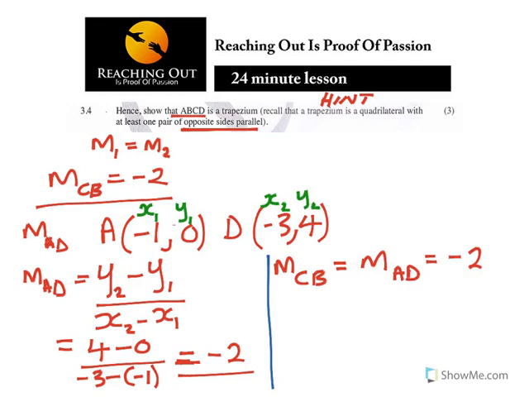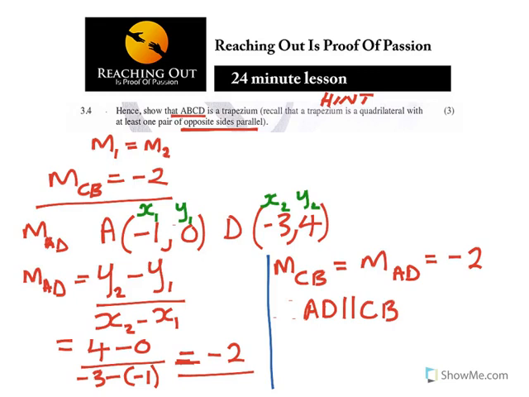That's what we got, right? Therefore, you can conclude that AD, those two vertical lines meaning parallel, the line AD is parallel to the line CB.